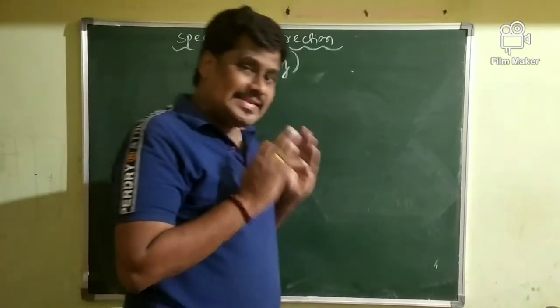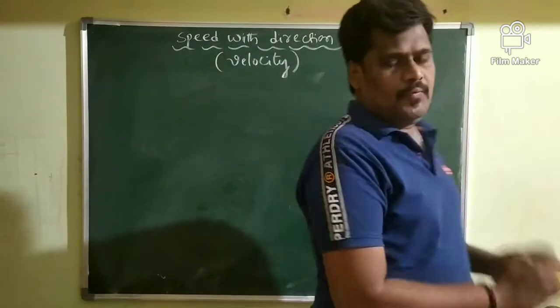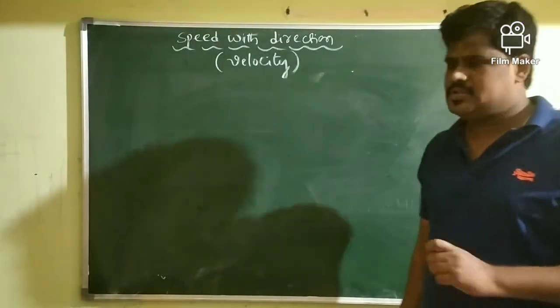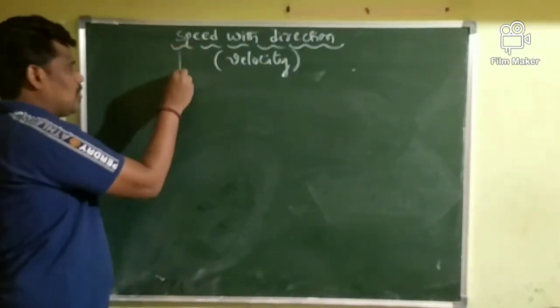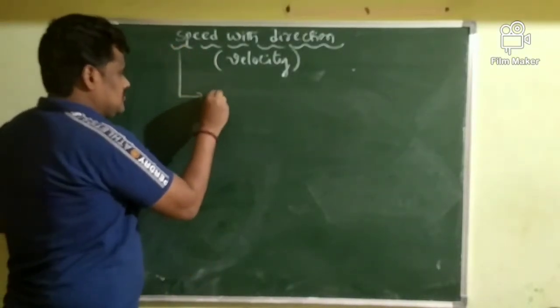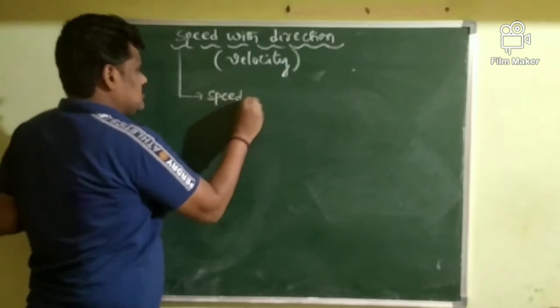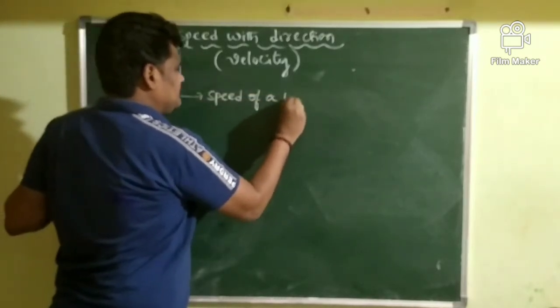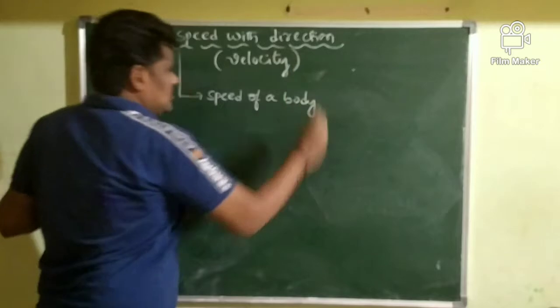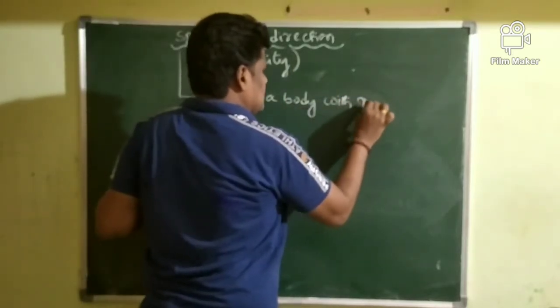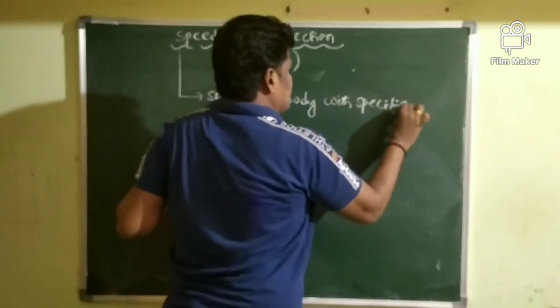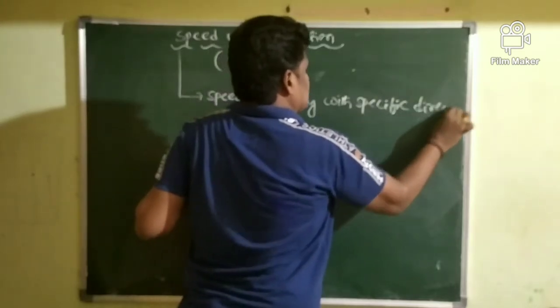Then how simply can we define velocity? Velocity is nothing but speed of a body with specific direction.